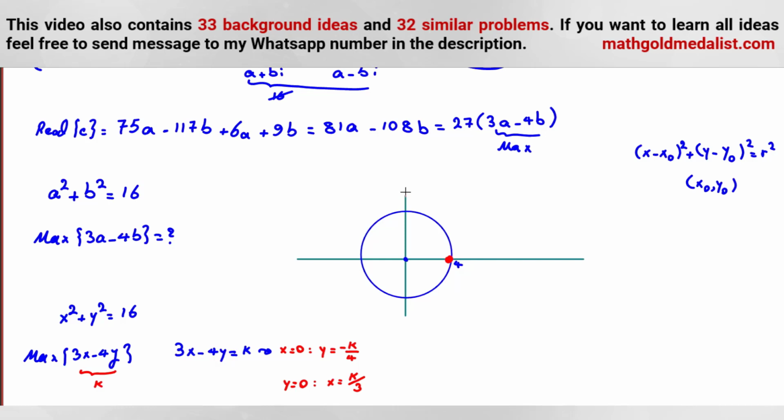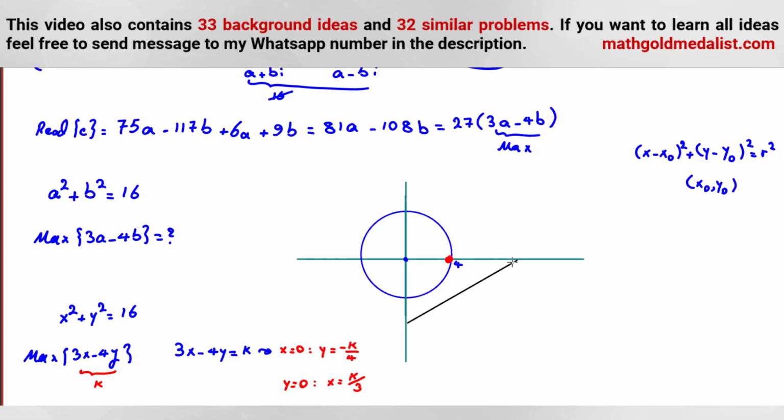Now we can say it is a line. When k is positive, you connect k over 4, something like this, and k over 3. The x-intercept is k over 3, and the y-intercept is negative k over 4. It's something like this, because this one should be larger than this.